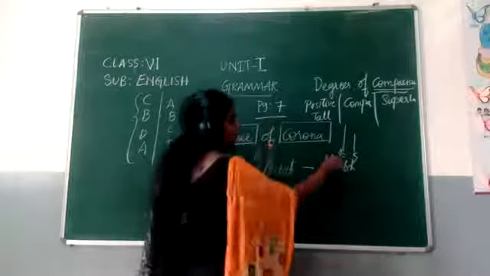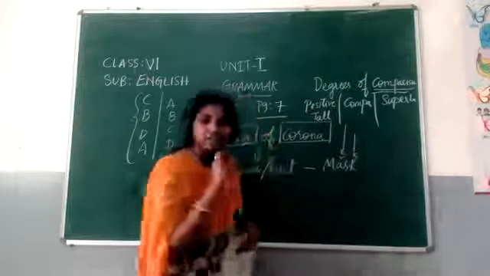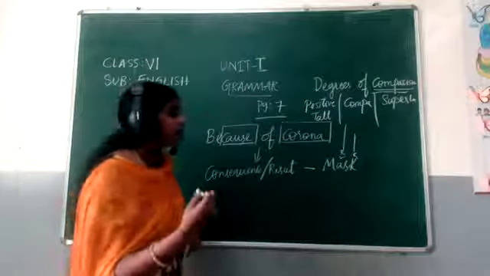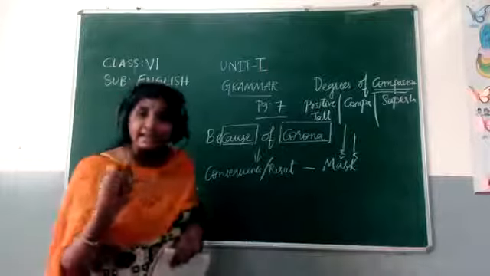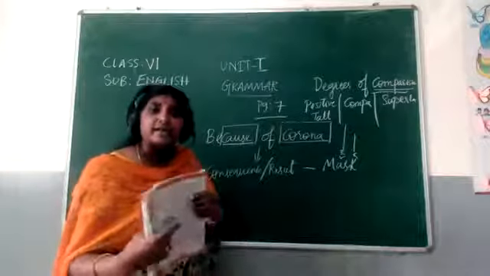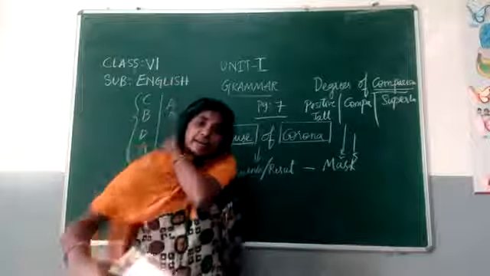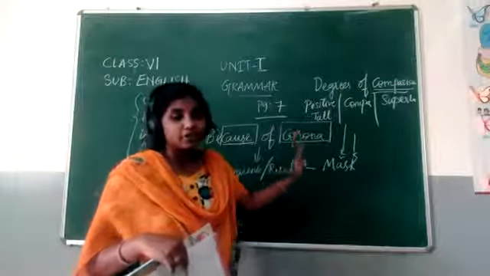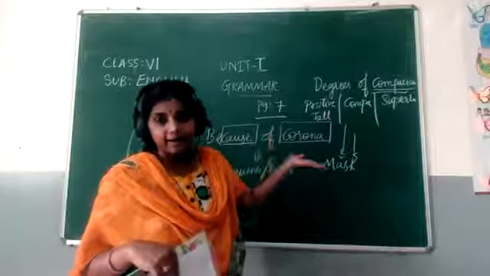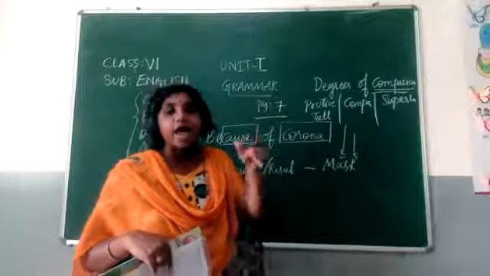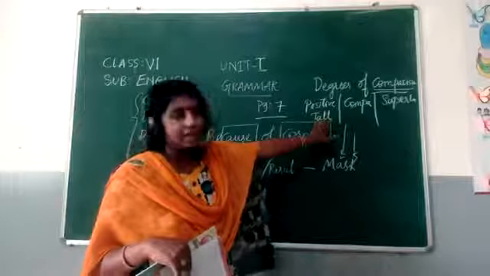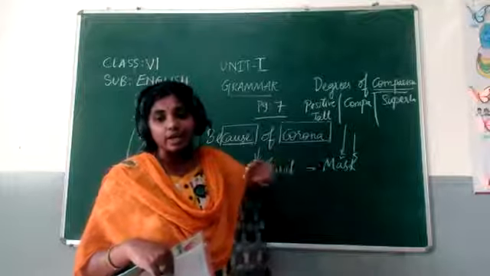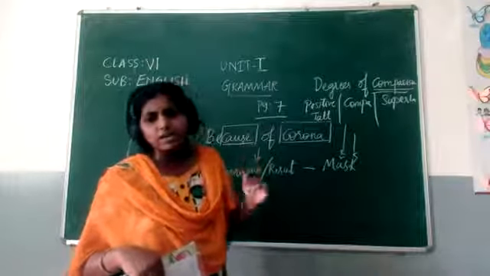So I want to compare the heights of Rama and Krishna. How do I tell now? I want to talk about Rama. Rama is taller than Krishna. So here I am comparing. What is that adjective I used here? Taller. Whenever we are comparing, ER is added to the positive degree. TALLER, taller. Rama is taller than Krishna, or Krishna is shorter than